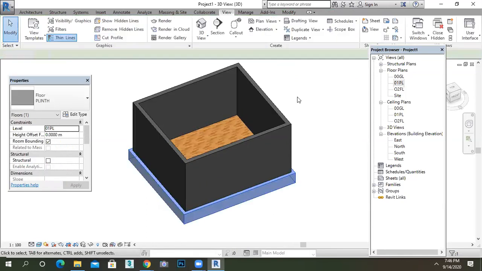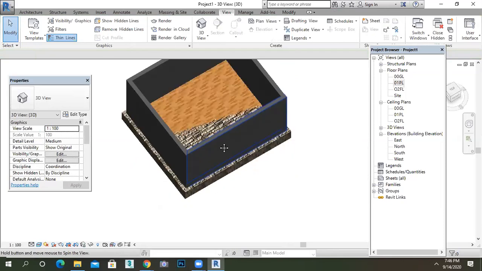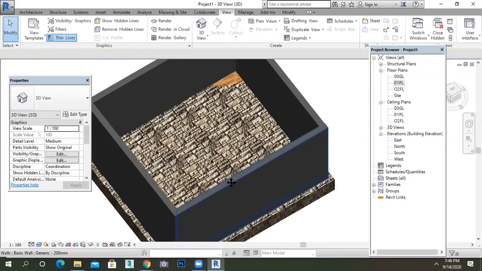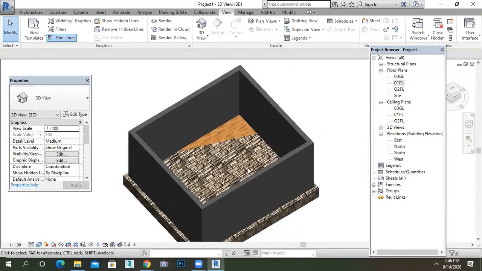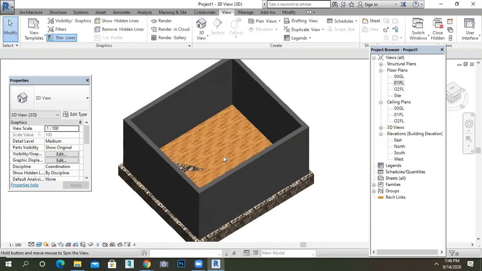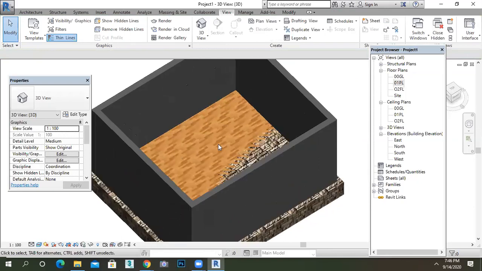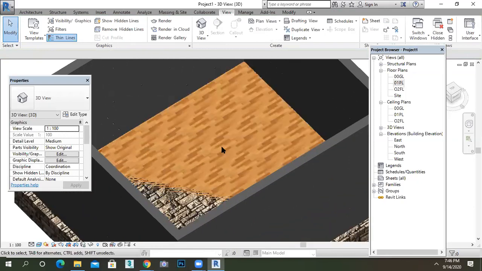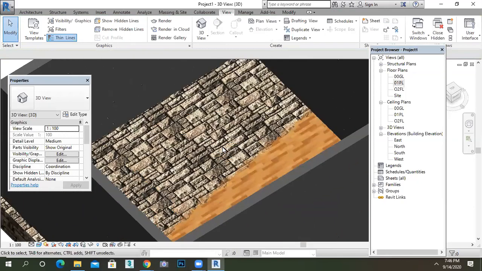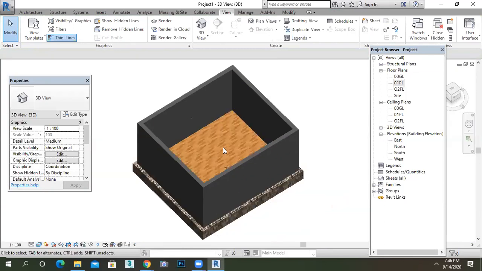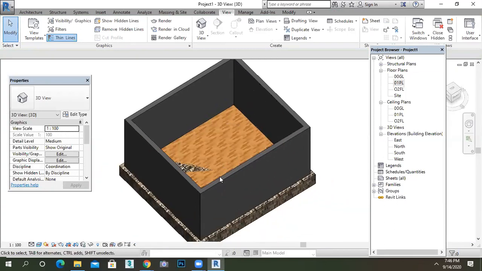Close it. Okay. See guys, when I see in the 3D, my plane and my floor are at the same level, so that's why I'm able to see like this. Whenever I zoom in, these two layers are merging. The reason behind this is that they are both at the same level.